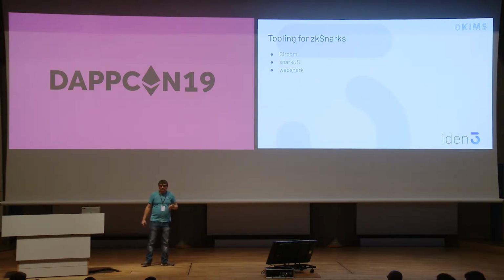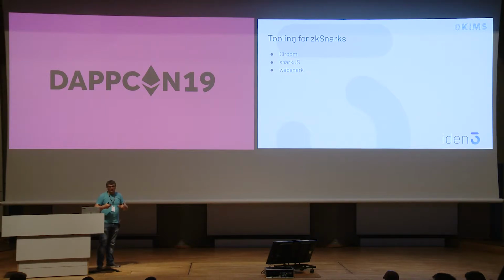Another tool is snarkjs. snarkjs is an implementation of the zkSNARK protocol in JavaScript. It was like the first iteration, and it was very good to understand the protocol. It's very useful for academic users, but it's quite slow. It's written in JavaScript, and JavaScript, as you can imagine, is not the best language for writing cryptography, but it works. It's like writing in Python.